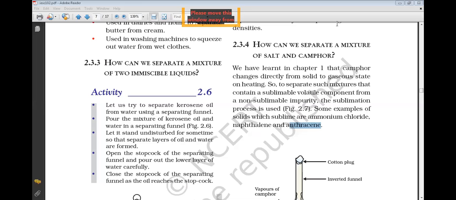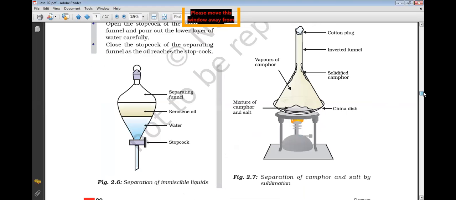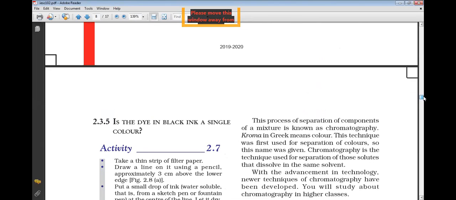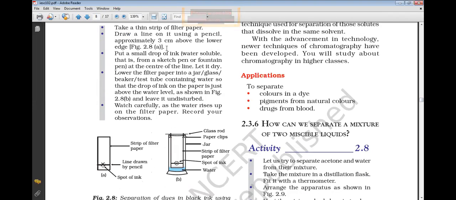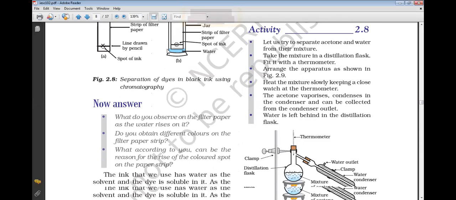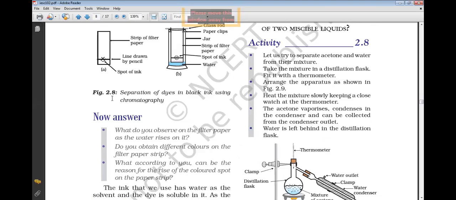Okay, so up till now, the fourth one is how can we separate a mixture of salt and camphor? That means over here the separation is by sublimation. Sublimation means what? Directly from solid to gas. So there are some compounds, some examples of solids which are highly sublimable, like ammonium chloride, naphthalene, and anthracene. So based on this principle of sublimation, we can separate. And the last one is: is the dye in black ink a single color? This also you can do as an experiment. This is an activity, I will not go into it.